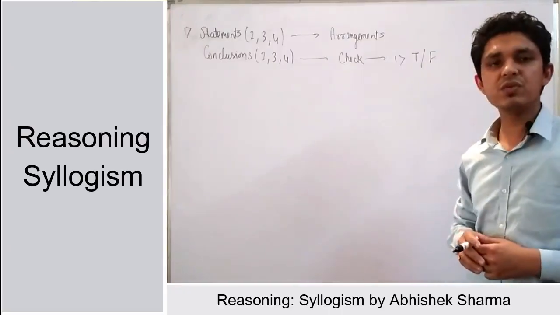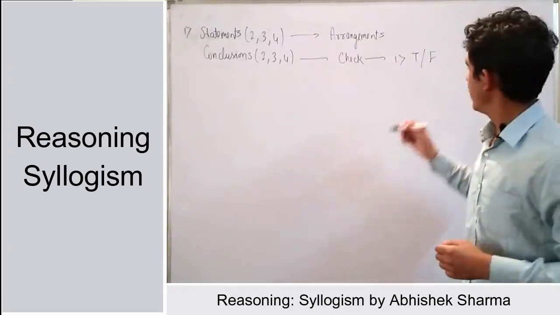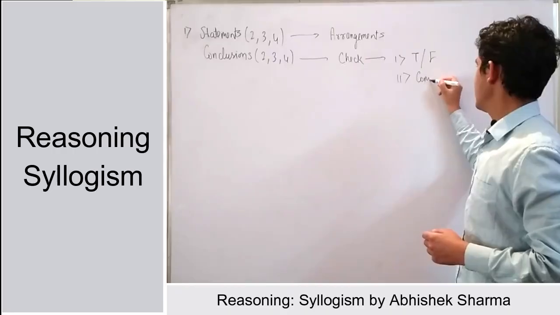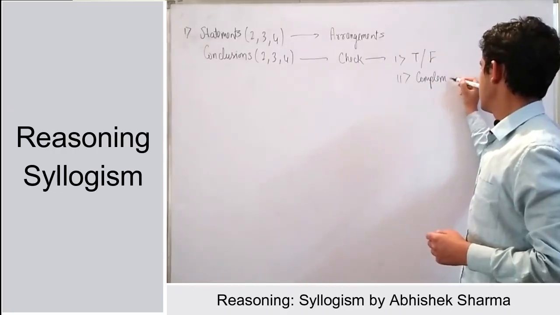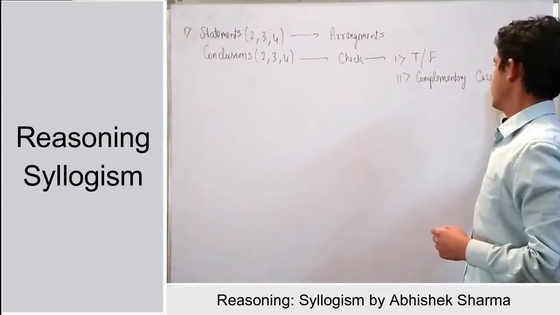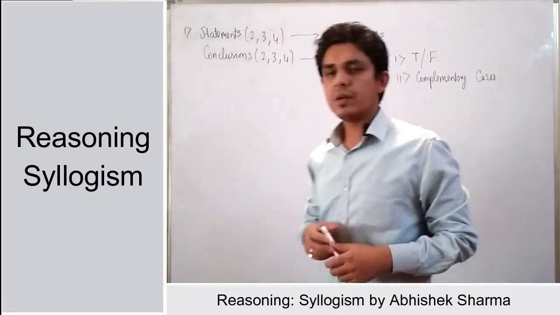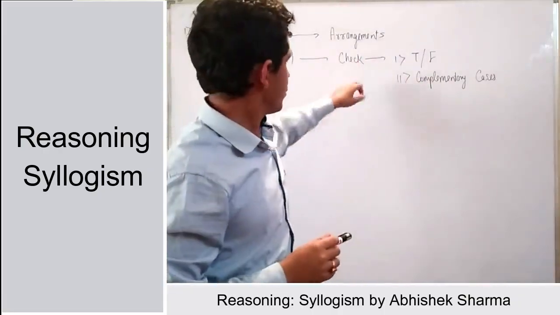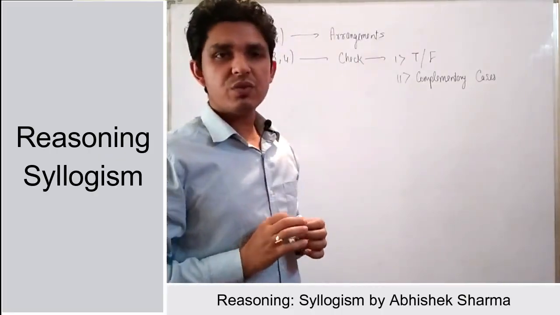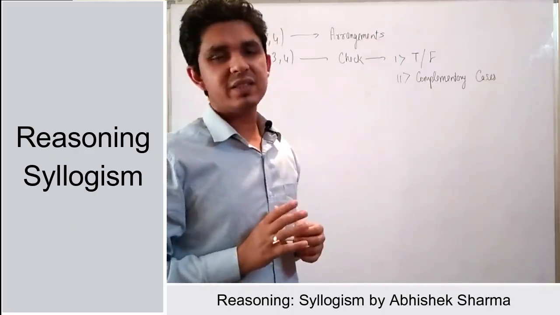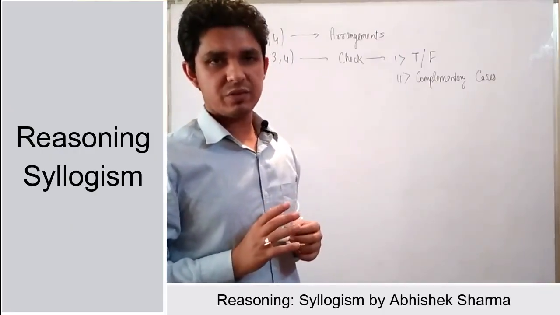First you will do the checking of true and false, and second you will do the checking of complementary cases. So the main part of the question is the conclusion. In conclusion, you have to do two things: checking of true and false, and checking of complementary cases, right?